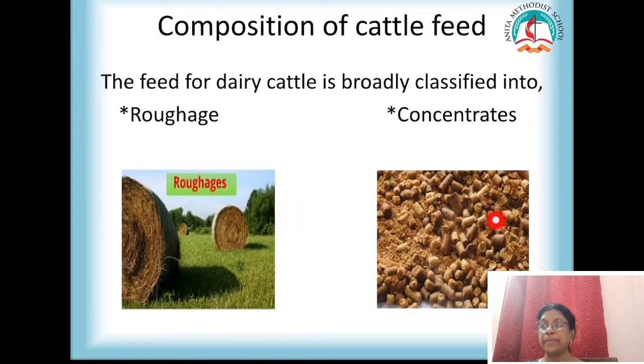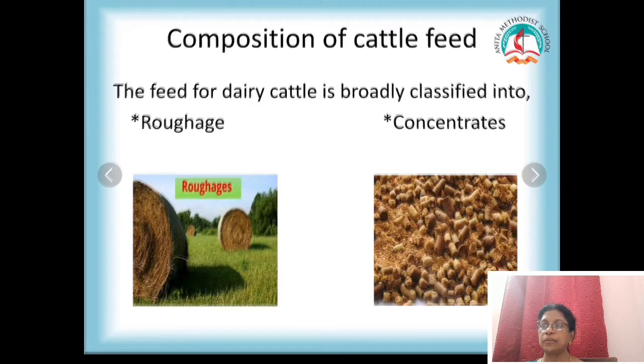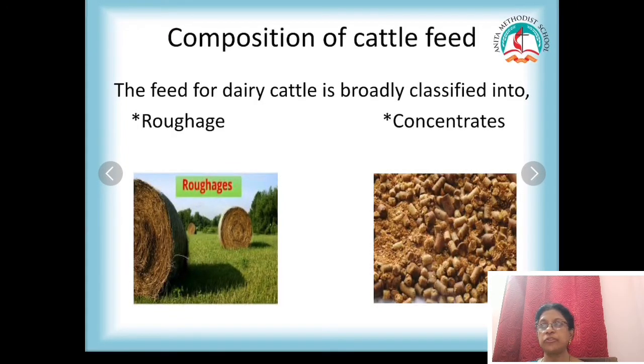What is concentrates? Concentrates contain carbohydrates, protein. You know about ragi. All these millets are given to the cows. Cotton seed, all cotton seed cakes, all these are given to cows to increase the yield of milk. So there are two types of feed, roughage and concentrate. Roughage consists of more fiber. Concentrate consists of less fiber but more of carbohydrates and other nutrients that are required for the yield to increase.